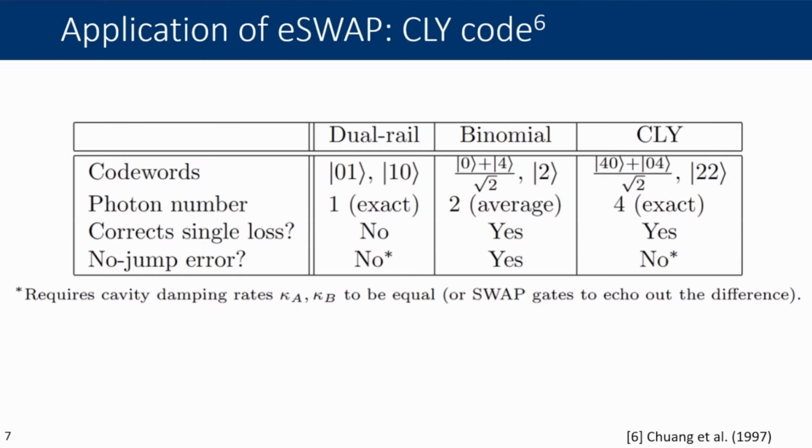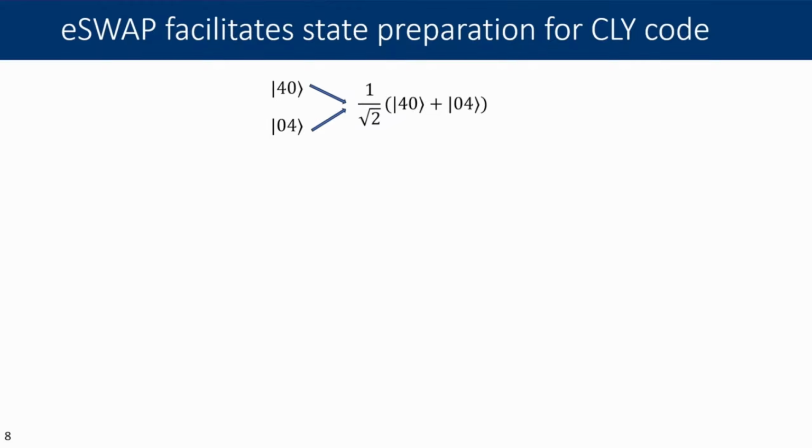And the nice thing is also, in comparison to its counterpart bosonic code, the binomial code, that given equivalent cavity decay rates, you do not suffer from no-jump backaction error. So it has a couple of interesting advantages over some of its counterpart bosonic codes. So the two code words, as I just showed a moment ago, for CLY are |22> and (|04> + |40>)/√2. |22>, as you can imagine, is somewhat easier to prepare, whereas with (|04> + |40>)/√2, the zero logical code word, that is somewhat more difficult.